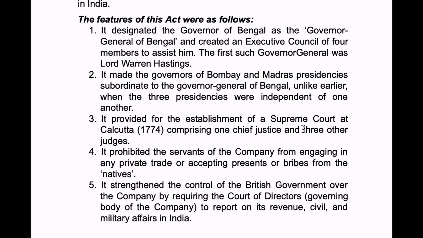The first point is, the Governor of Bengal became Governor General of Bengal, and he had an executive council of 4 members to assist him. The first Governor General of Bengal was Lord Warren Hastings, and next, the Governors of Bombay and Madras became subordinates of the Governor of Bengal. Next, it provided for the establishment of the Supreme Court at Calcutta in 1774, comprising 1 Chief Justice and 3 other judges. So the Supreme Court was established in 1774 with 1 Chief Justice and 3 other judges.